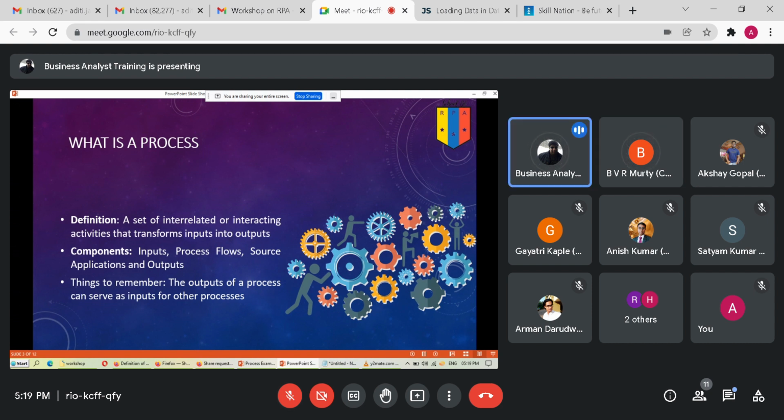Something that turns input into output. These can be a series of steps or a series of instructions. But how do you turn that? Using software applications or some kind of tools. And remember, the output of a process can serve as input for other processes.